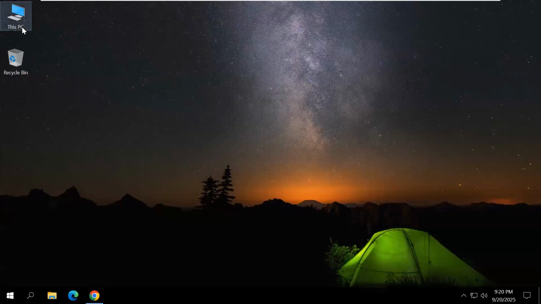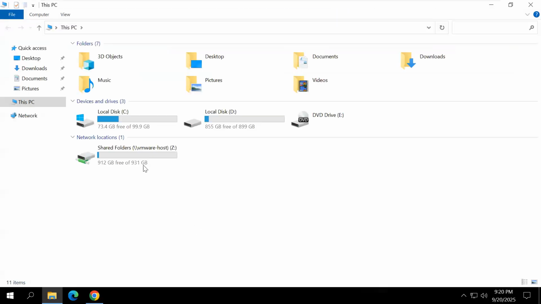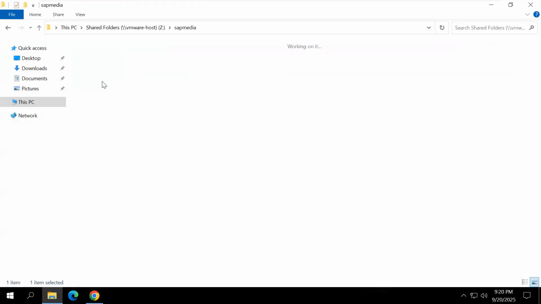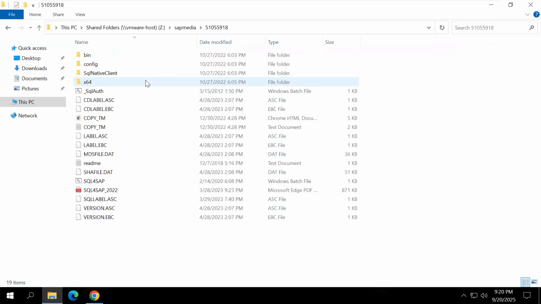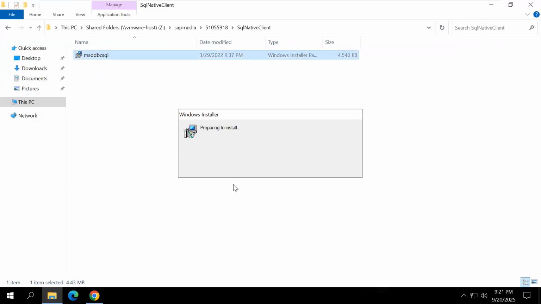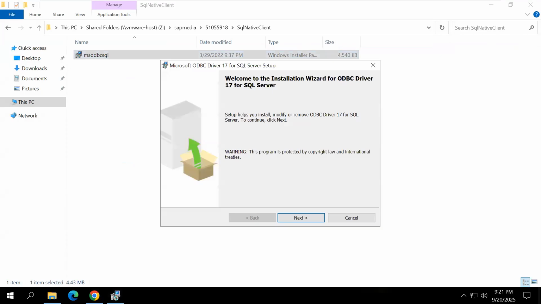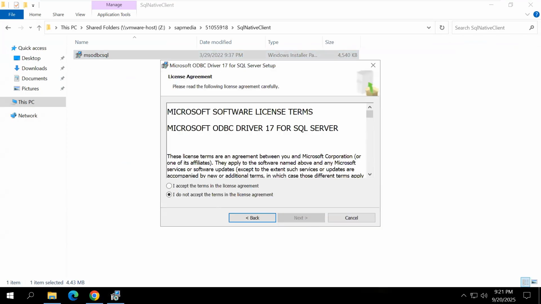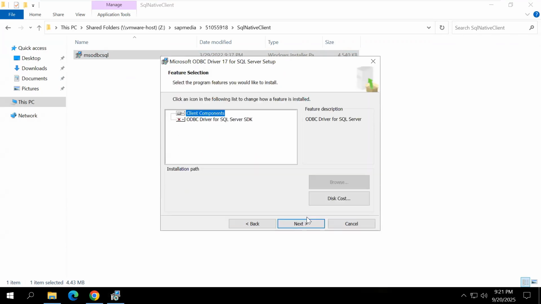Minimize, double click This PC, shared folder, SAP Media. This is the MS SQL Server folder. I think this is the client. Double click. Click next. Select this one. Click next, and click next.